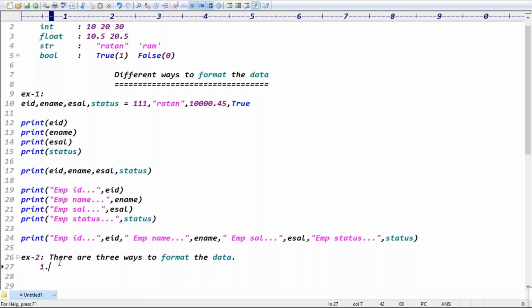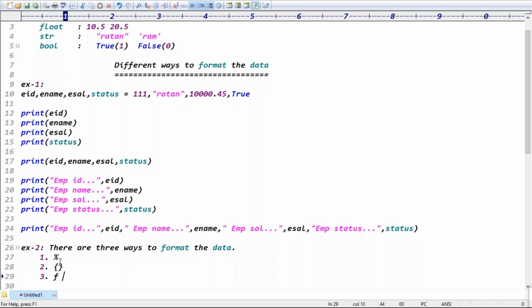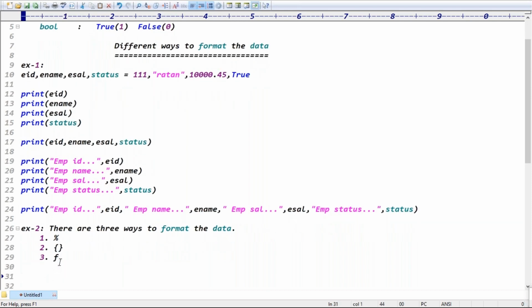One is the percentile option, one is the braces option, and one is the F option. Percentile, braces, and F option, guys. Sir, what is percentile? Percentile means to represent a value.